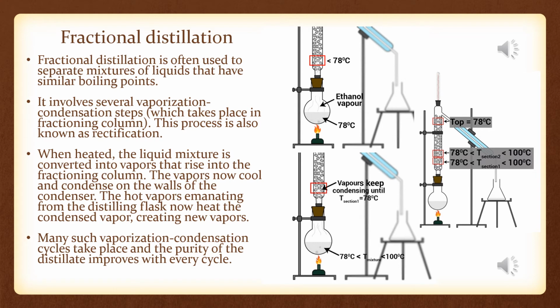In this way they will move upward and upward, and there will be a time when they will be taken out and condensed and separated. Many such vaporization-condensation cycles take place, and the purity of the distillate improves with every cycle. This is the same method which is used for separation of petroleum gases, or you can say all the components inside the crude oil.